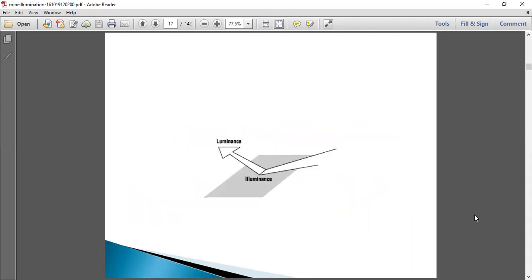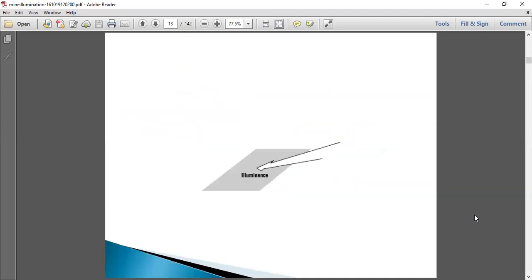Here is a figure showing the diagram of the phenomena of illuminance and luminance. Illuminance is nothing but the amount of light energy from the lighting sources falling on the surface, and luminance is the amount of light reflecting from the surface, and reflectance is the ratio of the amount of light reflected from the surface to the amount of light falling on the surface.